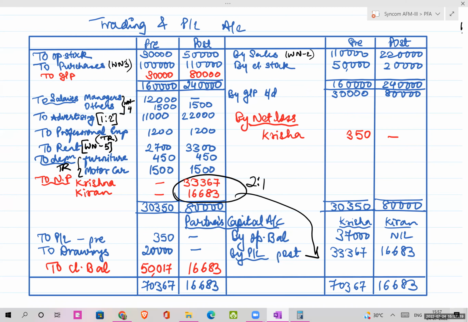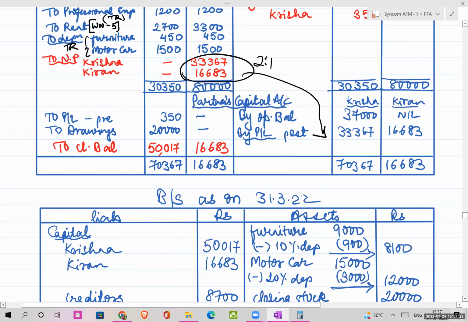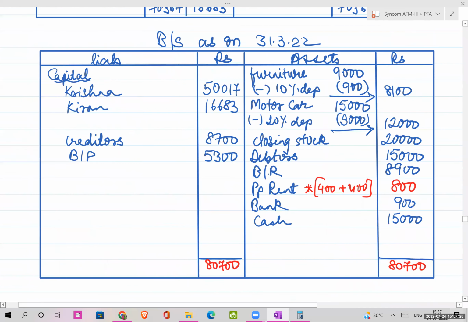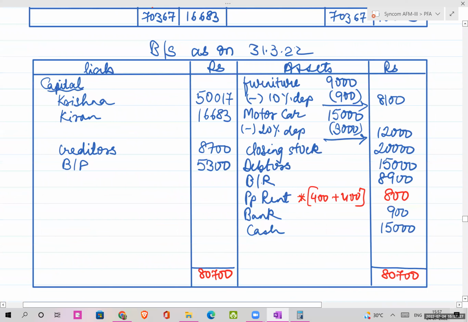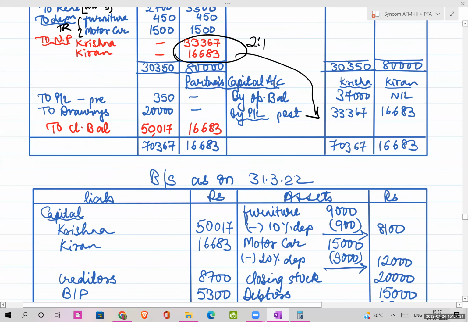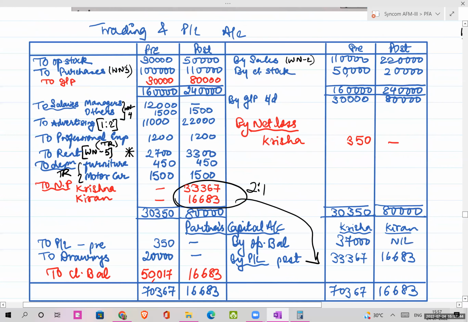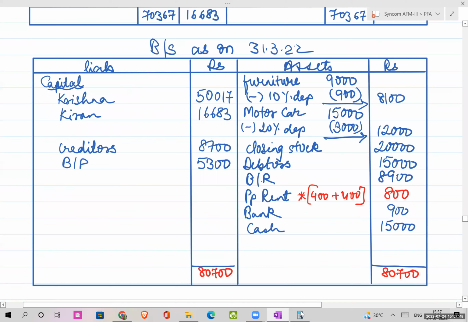Okay, so this was the important highlight of the question, the sum. And this is the balance sheet. This is prepaid rent. Do not forget the rent part at all, it was very different, and new as well. Talking about the rent, okay, so there will be four.